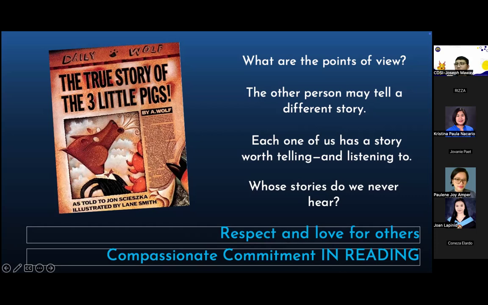Hindi na po pilit. And this is an Ignatian value. In Jesuit schools, we have 4 C's: compassion, commitment, conscience, and what is the other, Je? Ipa-fire ako ni Father Johnny. Natataranta na ako. Na-traffic ako kanina. Okay? But this one is compassionate commitment, but in the reading subject.